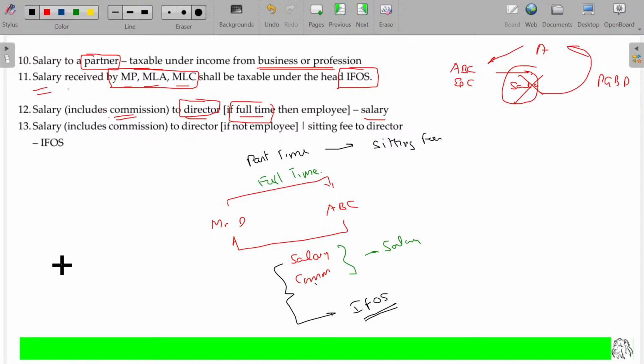Salary to the whole-time director, whether it may be named as salary or commission, will be classifiable as salary and taxable under this head only. If I am a part-time employee, now and then I come for administration purposes and express my opinions and give some consultancy, then I may be a part-time director, honorary post. In that case, if I get salary or commission, whatever name it may be, that will be considered as income from other sources, including sitting fee. Now and then the meeting will be held, right? Board of directors meeting, an annual general meeting. For that, these honorary directors may attend. For sitting in the directors meeting, they will get some commission.